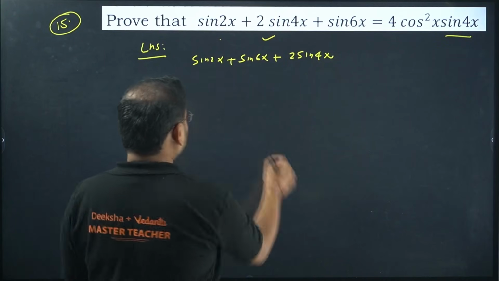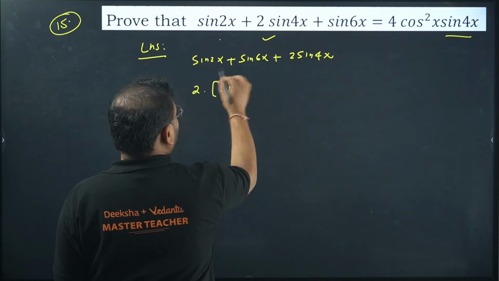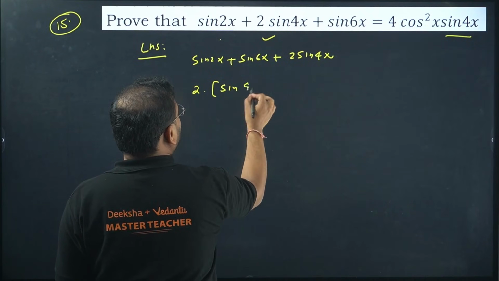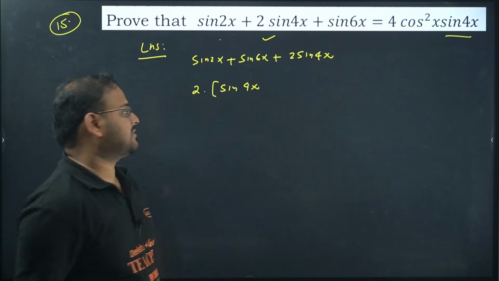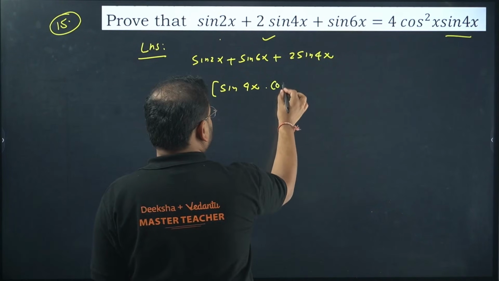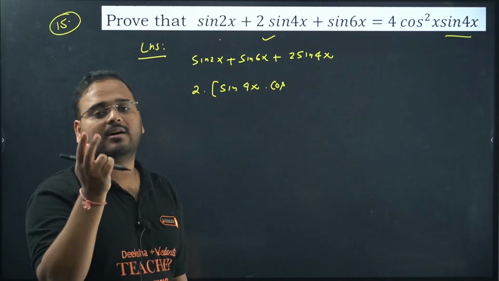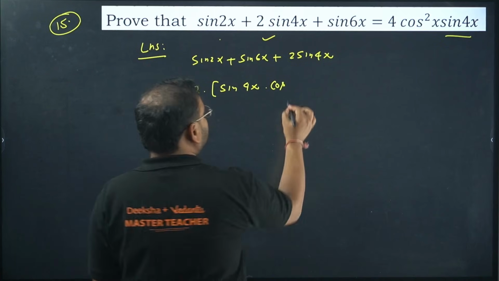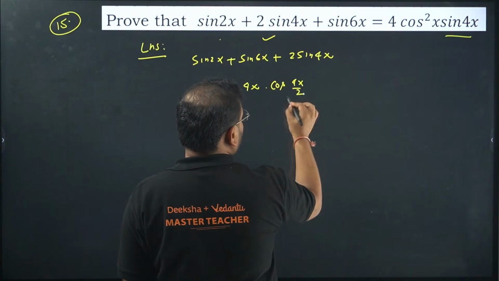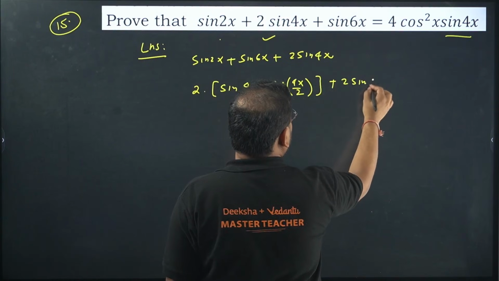Okay, now sin A plus sin B will be what? 2 times of sine of sum of these two. 2x plus 6x is 8x, divided by 2 will become 4x, with cos. With cos, what do I get? Difference. So you'll get cos 6x minus 2x. How much is that? 4x. Okay, so cos 4x by 2. And we have here plus 2 sin 4x.